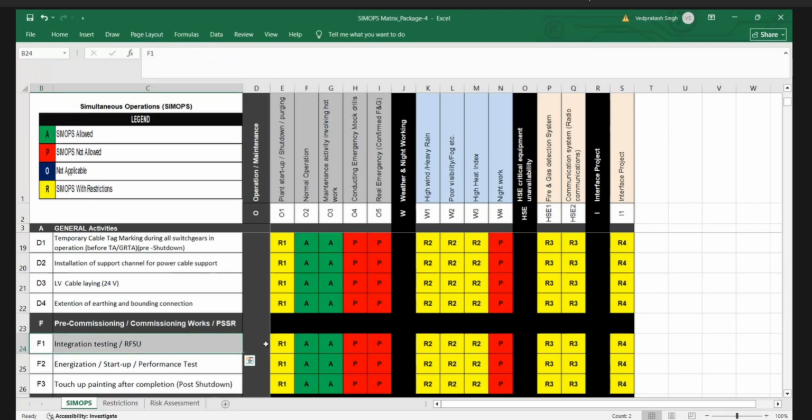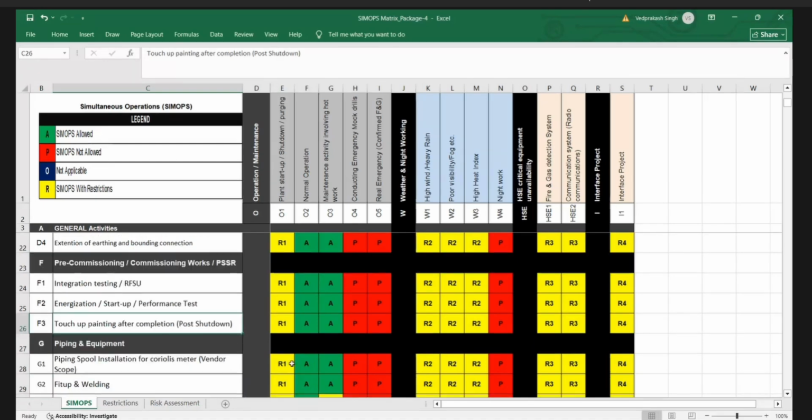So in this case, yes, we are keeping the same risk level, and we are keeping the same hazard, and the same restrictions, allowance, and prohibitions are applicable for this case. And we are going to go up to F1, F2, F3 on, because there is no change in hazard level and there is no change in restrictions.